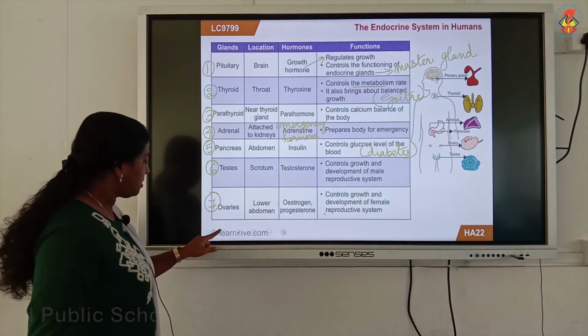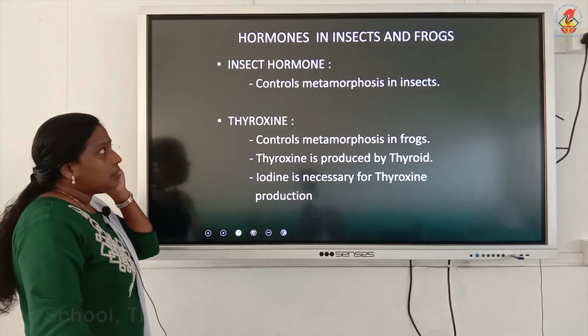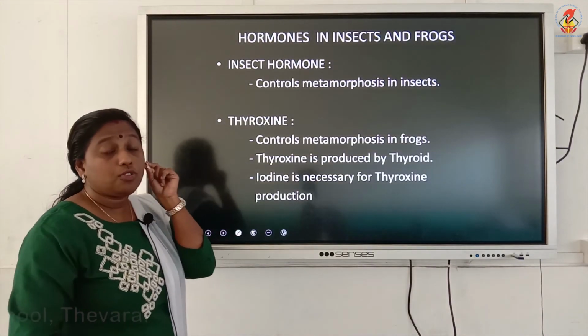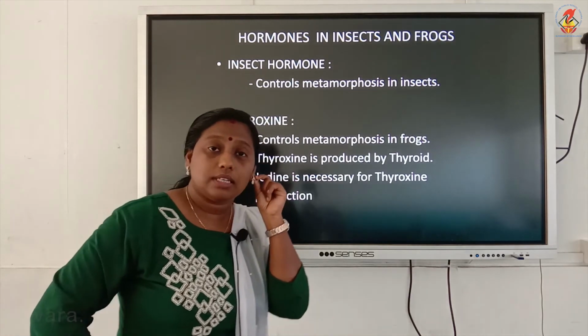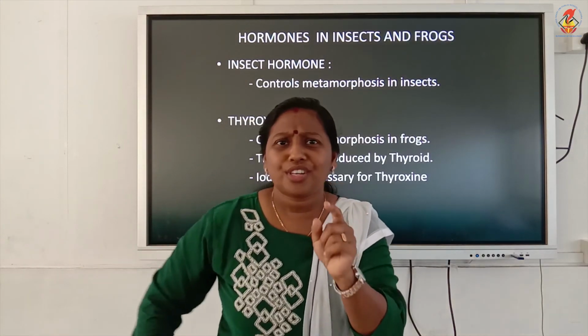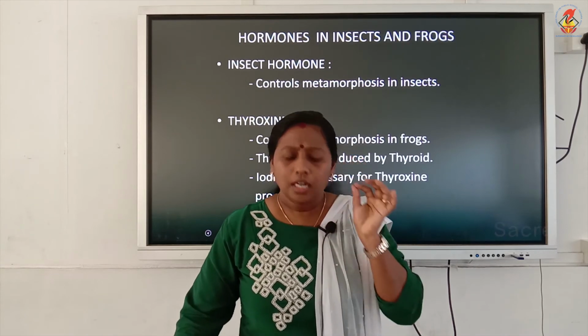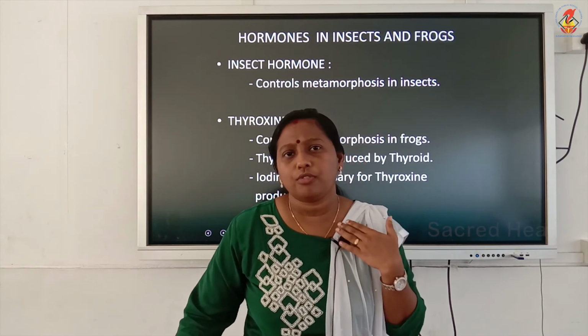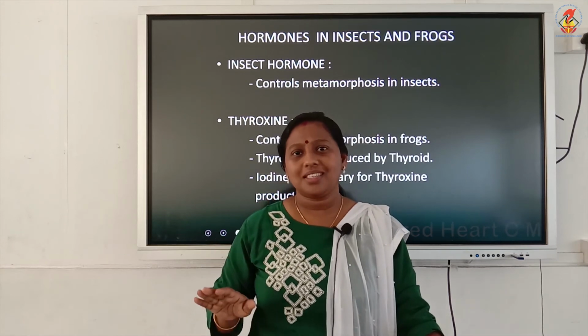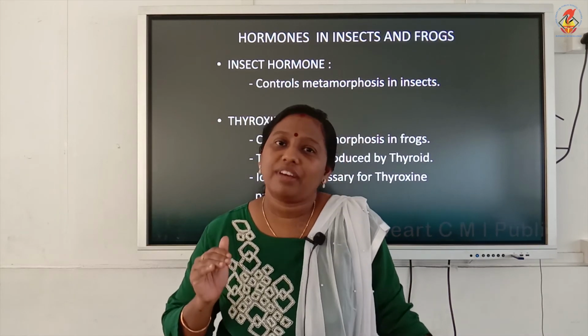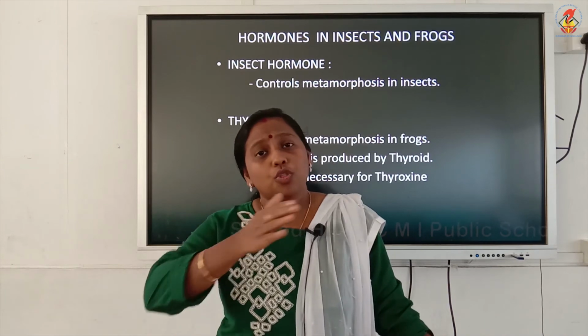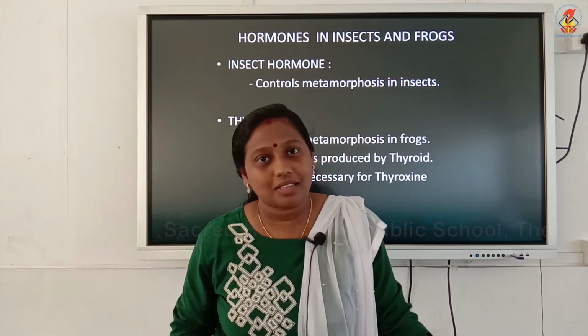Next, coming to certain other hormones which are secreted in frogs and insects. Remember you studied about metamorphosis in frogs and in other small organisms. What was that metamorphosis? Metamorphosis is the process of transformation of a larva into an adult through several drastic changes, isn't it?